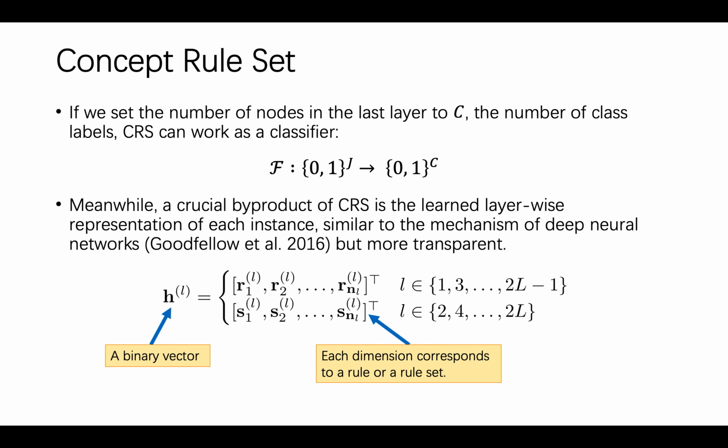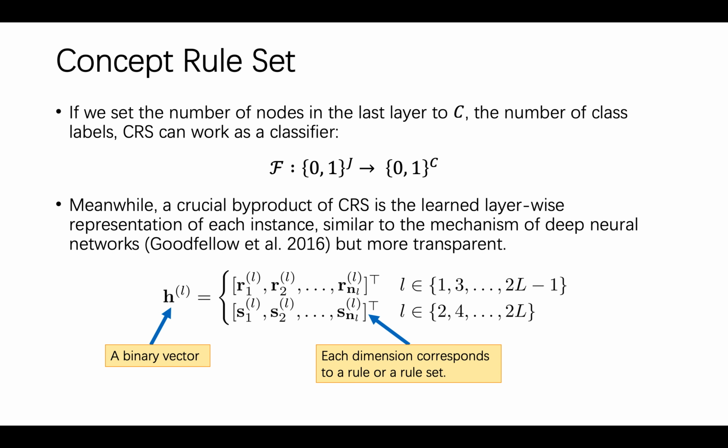If we set the number of nodes in the last layer to the number of class labels, CIS can work as a classifier. Meanwhile, a crucial byproduct of CIS is a learned layer-wise representation of each instance, similar to the mechanism of deep neural networks, but more transparent.